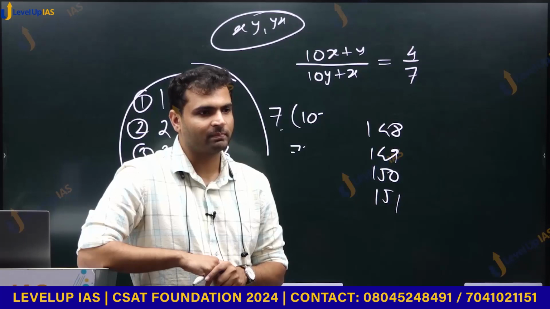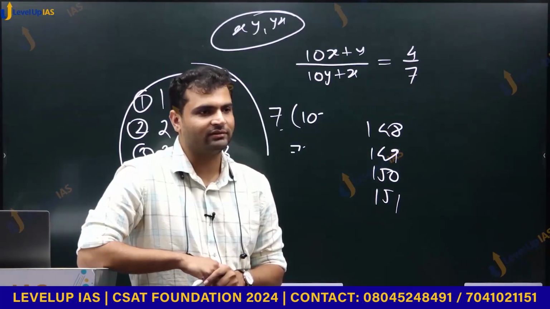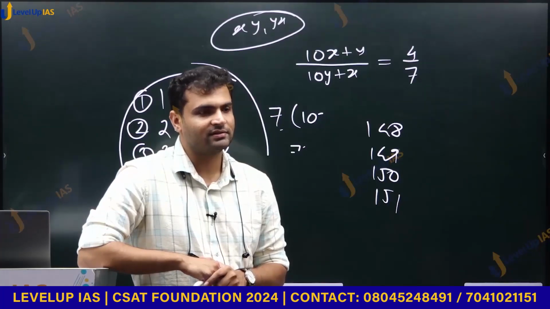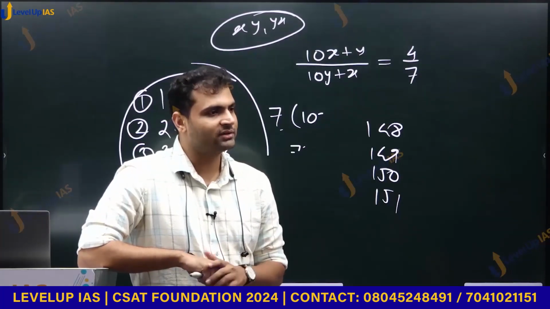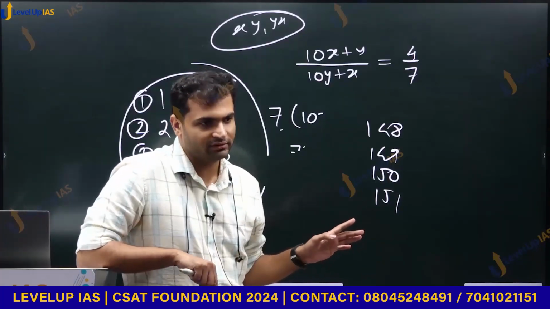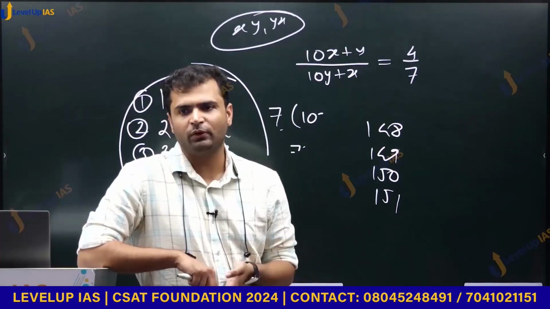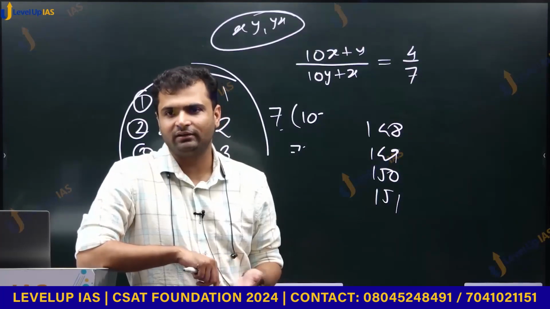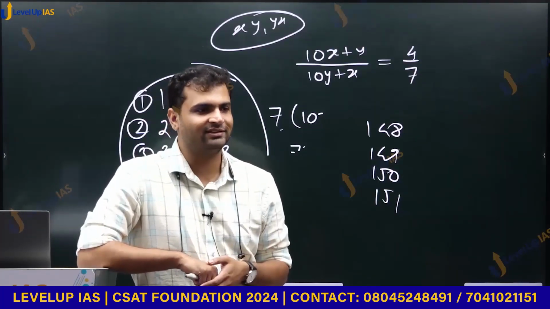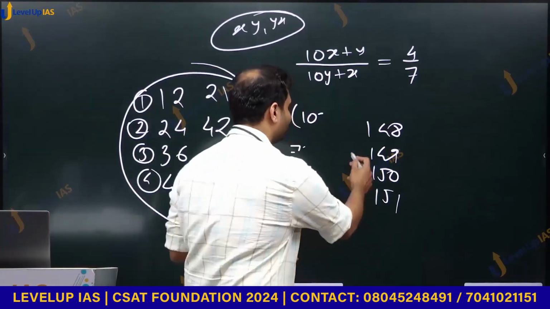How? Right. 150 are not to be eliminated, na? In one match, one player will be eliminated. In 2 matches, 2 players will be eliminated. In 3 matches, 3 players will be eliminated. How many people we want to eliminate? 149. One is winner. 149 matches you have to play.